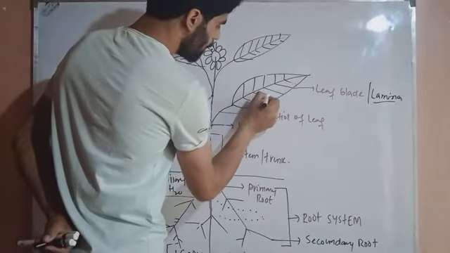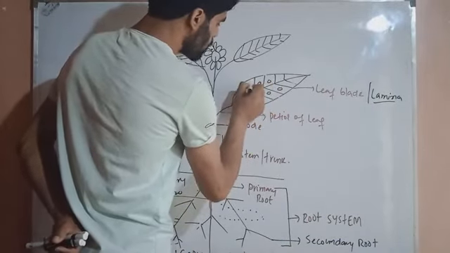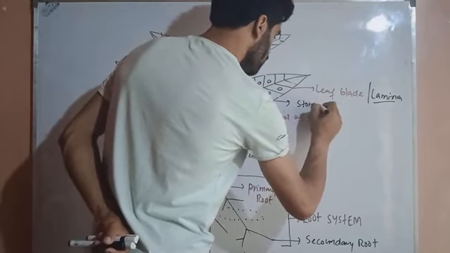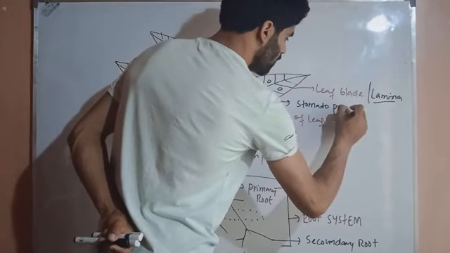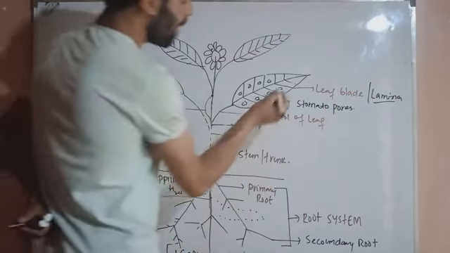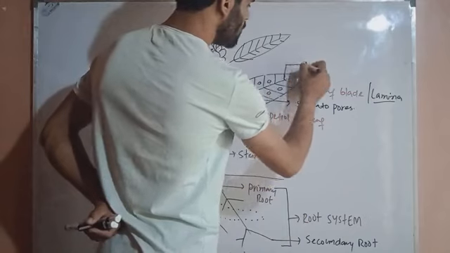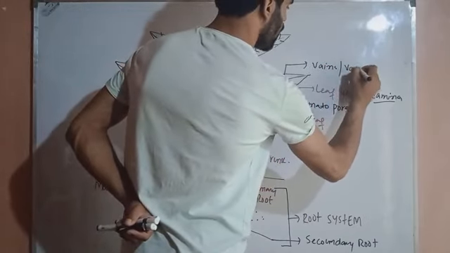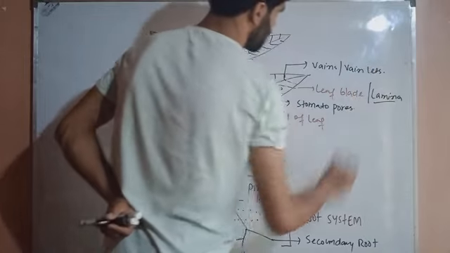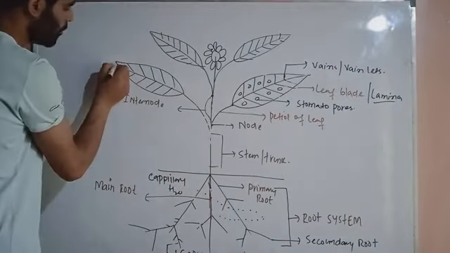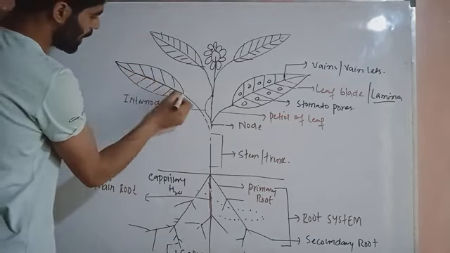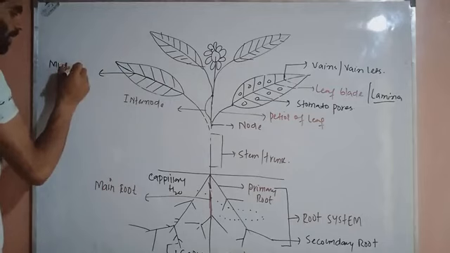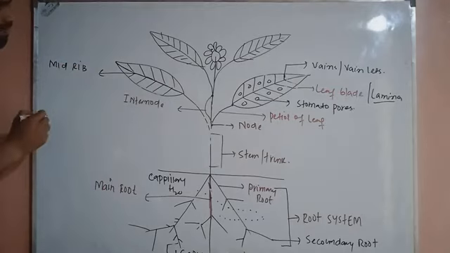And these are the stomatopores of the leaf. And these are called veins, the vein lattice, or the main lining that you see in this picture. The main lining of the leaf is called the midrib of the leaf.